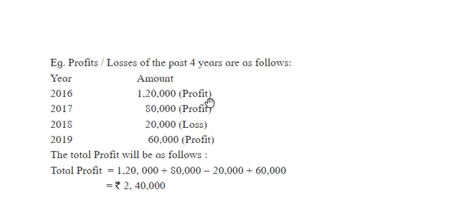So we need to add all the profit amounts of the 4 years, and this 20,000 loss we have to deduct. Total profit equals 1,20,000 plus 80,000 minus 20,000, as in 2018 they had a 20,000 loss, plus 60,000 for 2019. So the total is 2,40,000, the total profit of the 4 years.